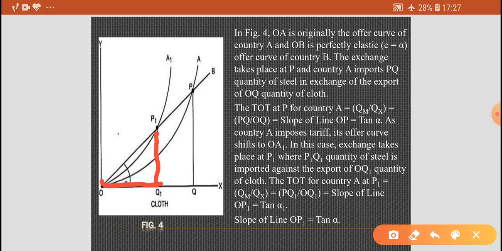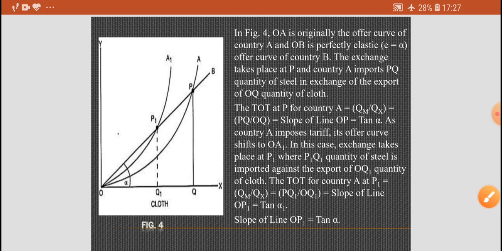The terms of trade for country A at point P1 equals P1Q1 upon OQ1, which equals the slope of line OP1. Okay.